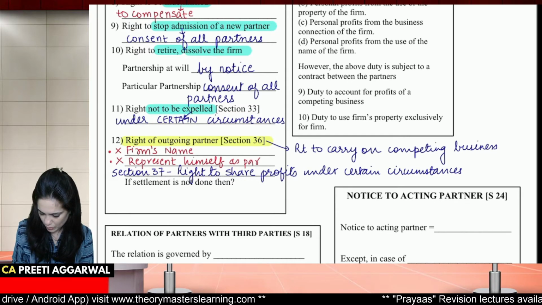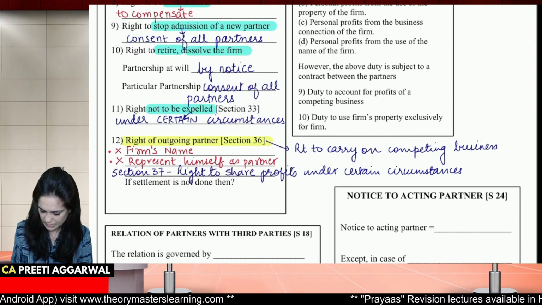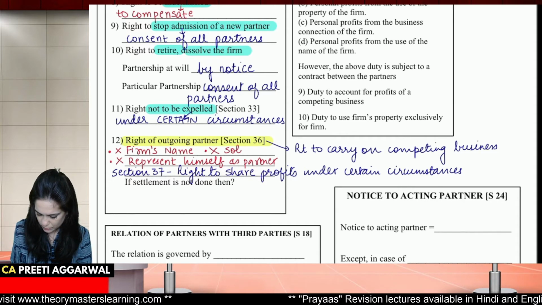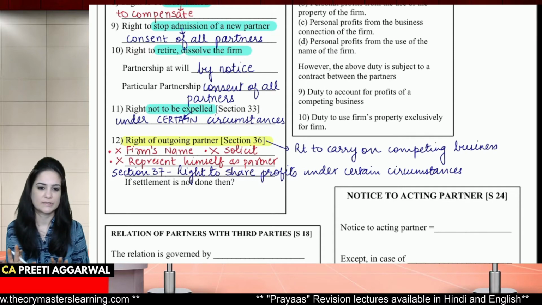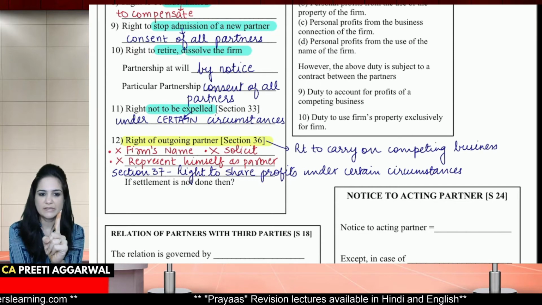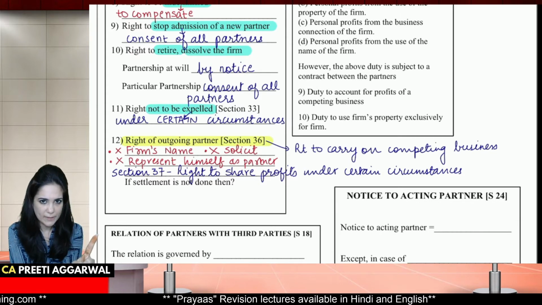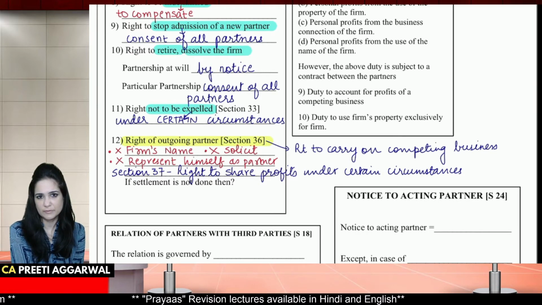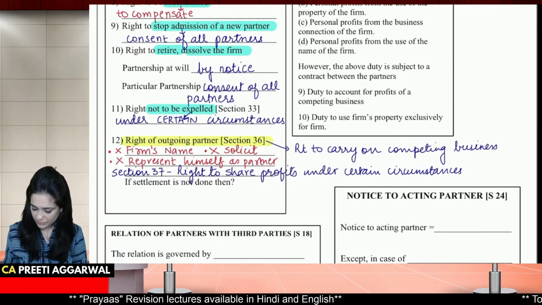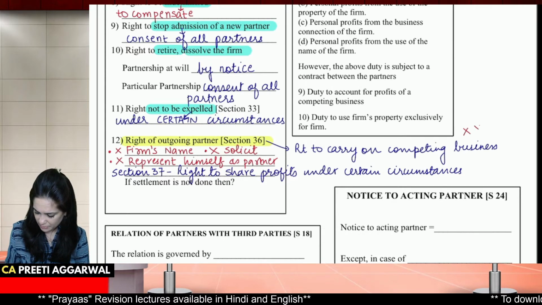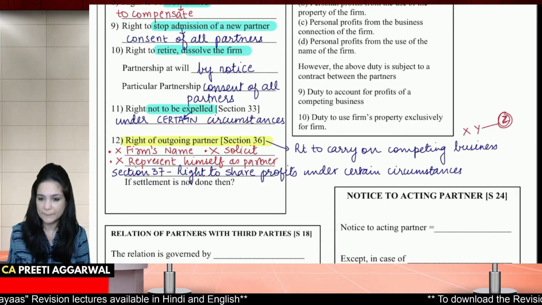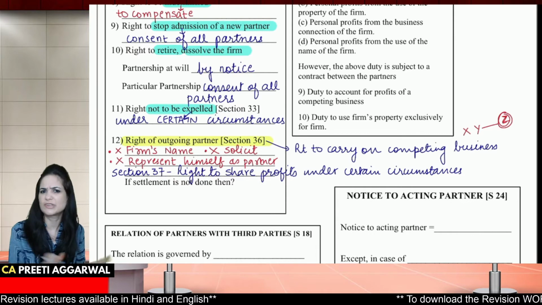He will not say that no, I'm still carrying on the partnership business. And he promises not to solicit our customers. So if he makes three promises, first he will not use the firm's name, he will not represent himself to be a partner, he will not solicit our customers, then even though he is leaving the firm, let's say Z has left, we will still allow him to start competing business if he makes these three promises.